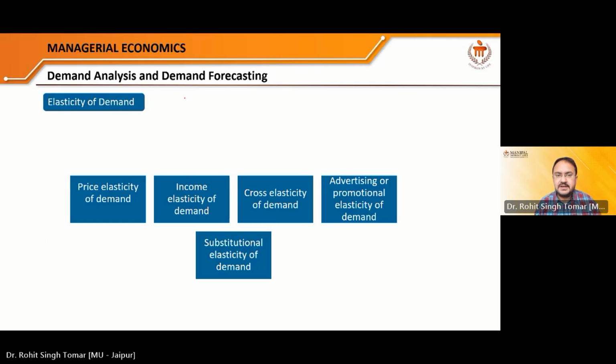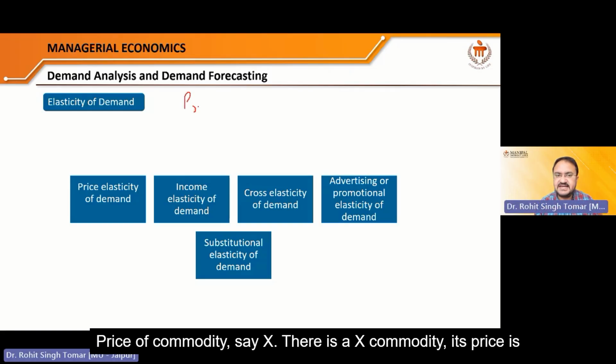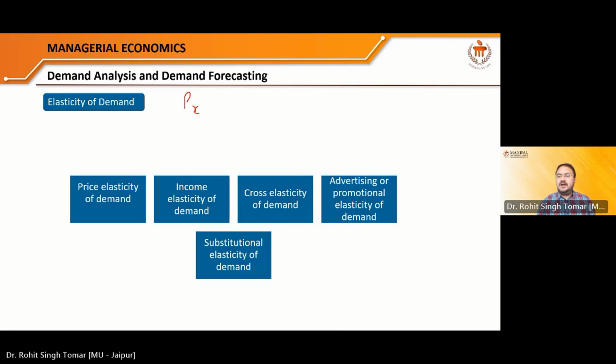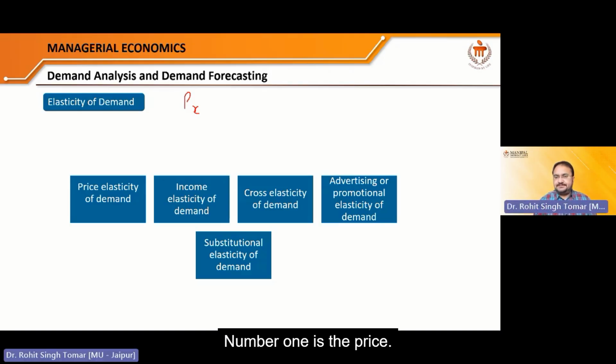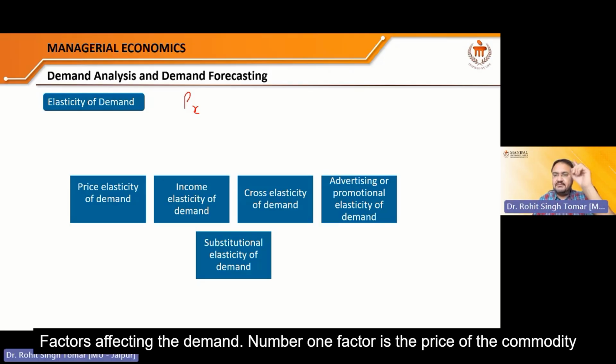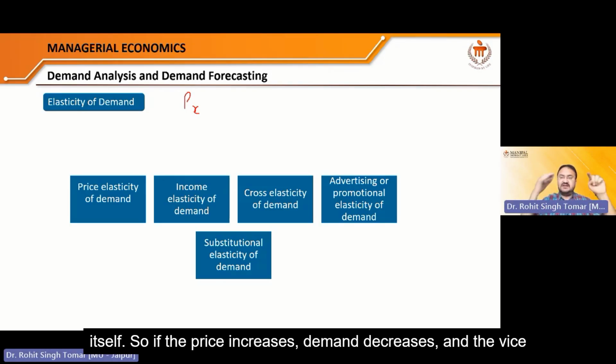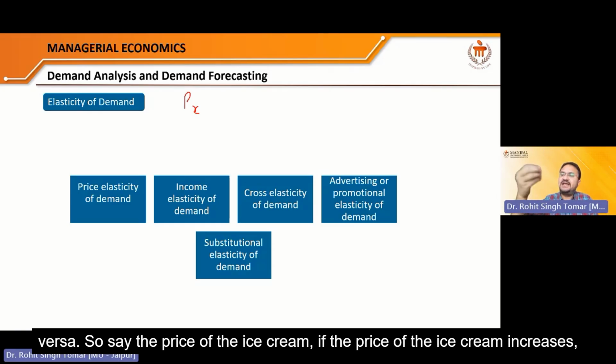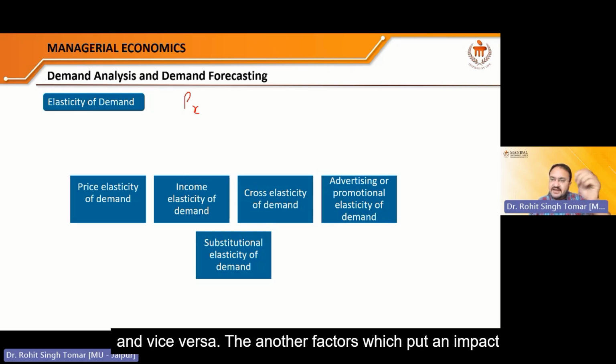Say price of commodity, say X. There is X commodity, its price there. Number 1 is the price. Factors affecting the demand: number 1 factor is the price of the commodity itself. So if the price increases, demand decreases, and vice versa. So say the price of the ice cream. If the price of the ice cream increases, its demand decreases, and vice versa.